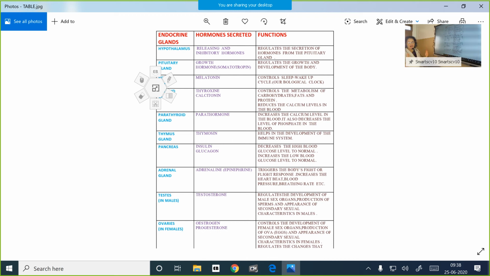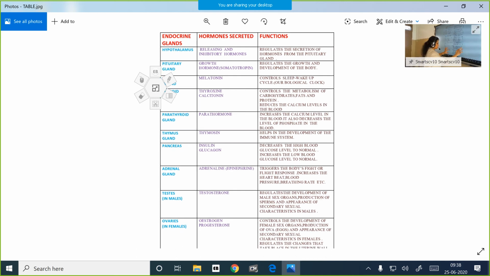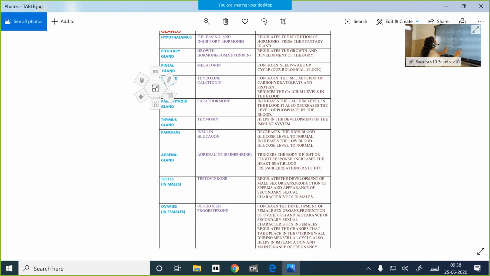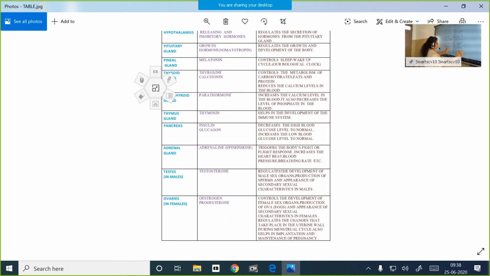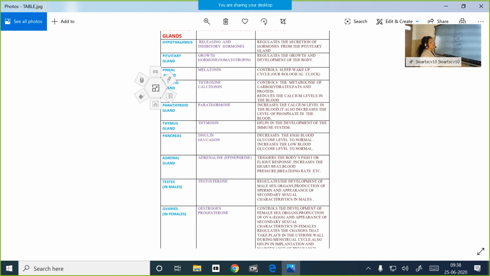This is a table showing what we studied till now, and you have to copy this into your notebook. That is your work. Okay, please copy it into your notebook. Now, based on this, I will ask you some questions.